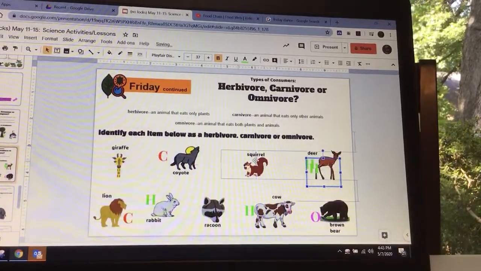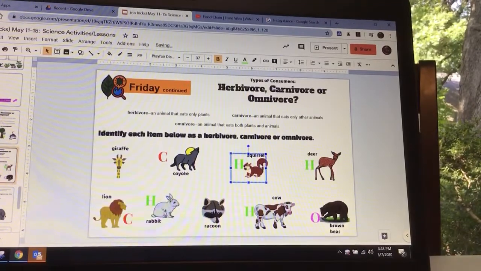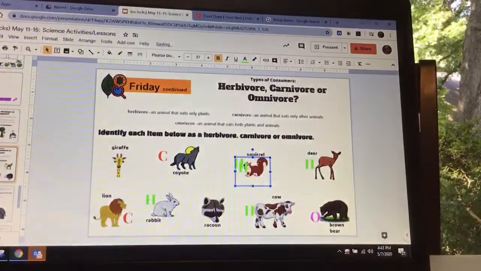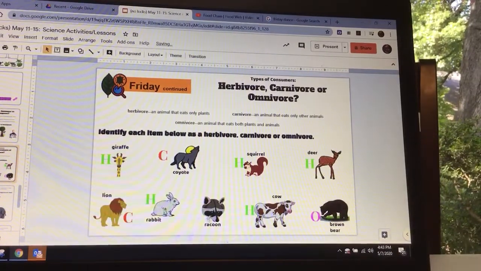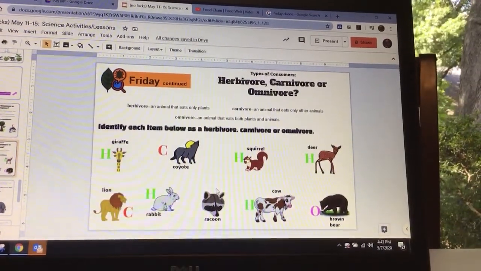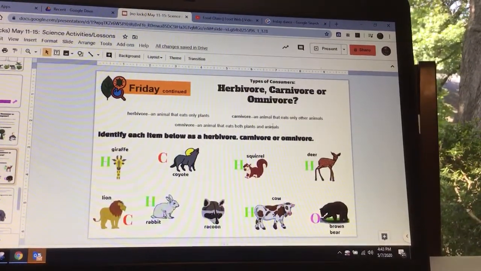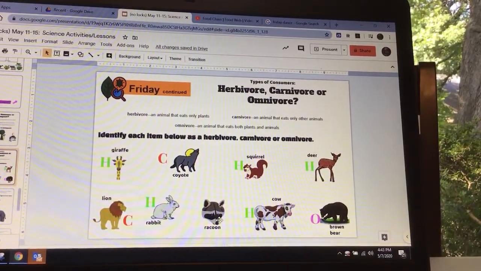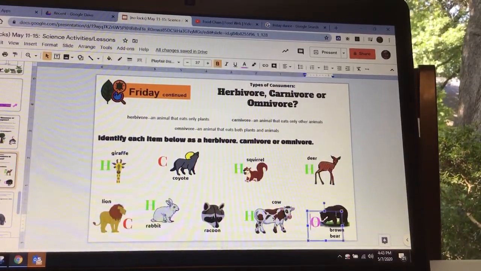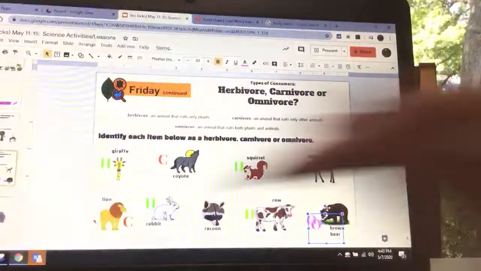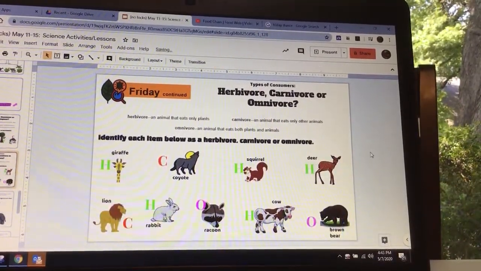All right, and then what do we have left after that? We have raccoon and giraffe. Giraffes only eat plants. And so then a raccoon. Raccoons, do they really eat plants? They do eat a lot of rubbish and trash. I'm gonna go with omnivore. They eat both. All right, and now you are done.